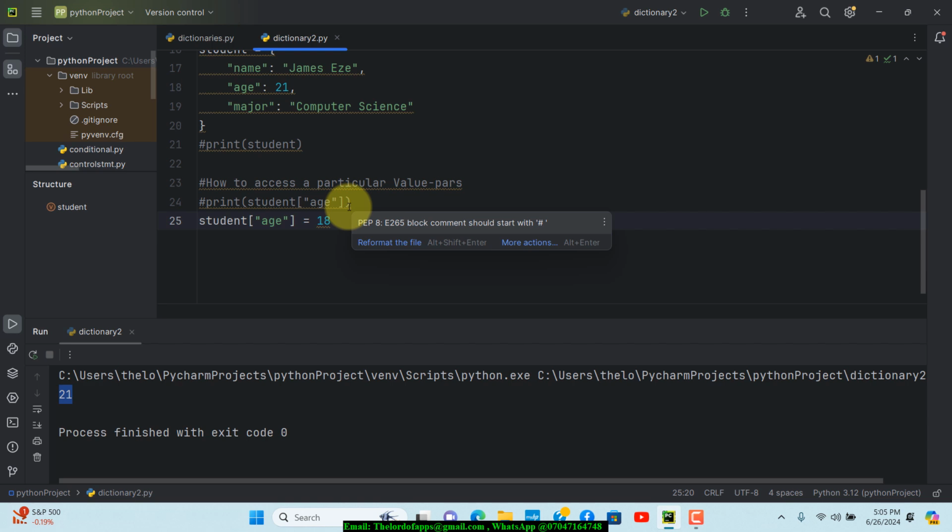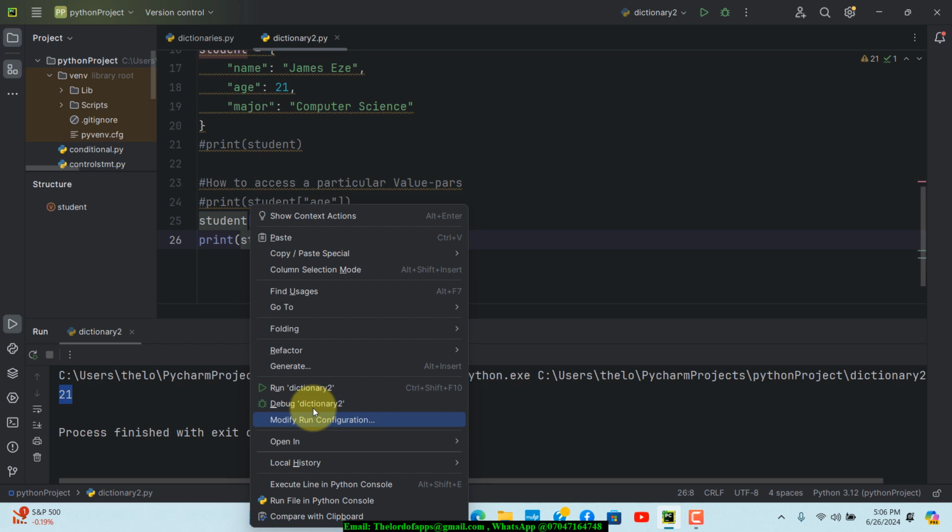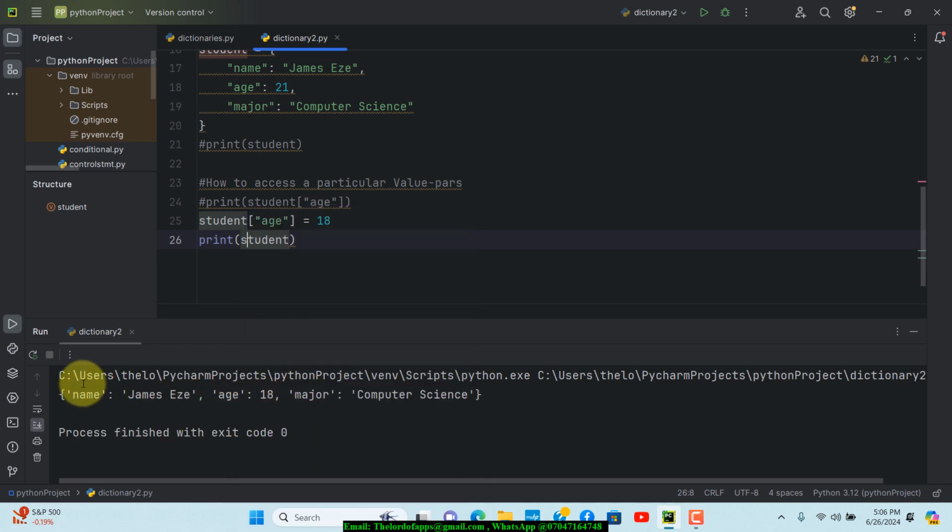Okay, so that's just that. If you want to print that out, you can basically print this particular line out. I'm going to copy this and then paste that down here, then save the changes. I want to right click on that and then run this code. If you take a look in here, you see that the person's age is now 18. So we've modified the person's age.